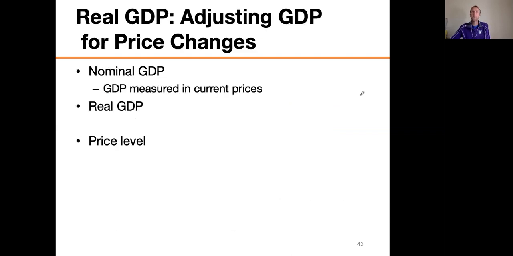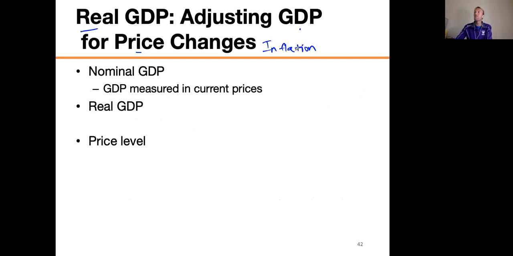Okay, let's continue on. Remember earlier I talked about real GDP. Now for real GDP, we have to adjust the GDP for price changes. What I'm talking about here is inflation. I mean changes in price over time. We all know the stuff gets more expensive over time. That might make the GDP look like it's going up.